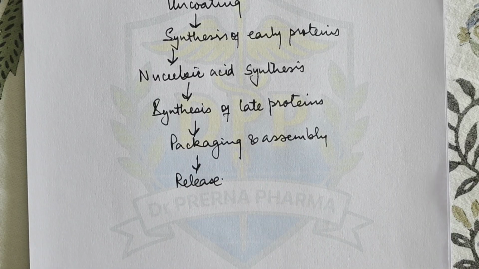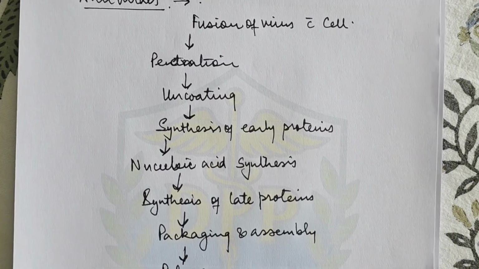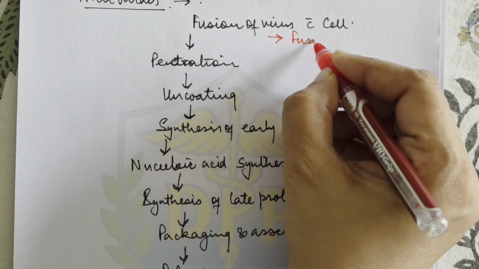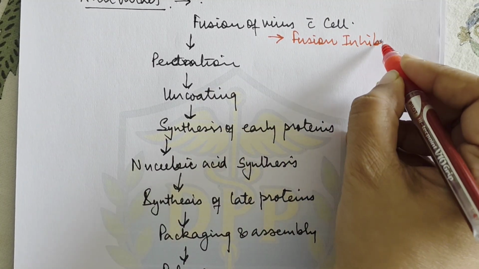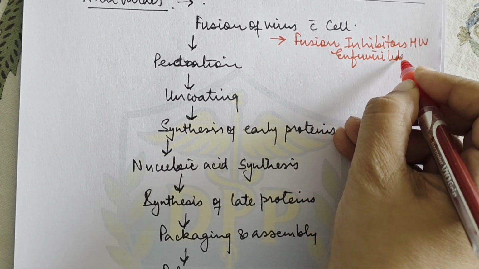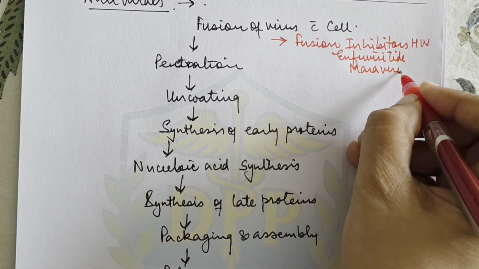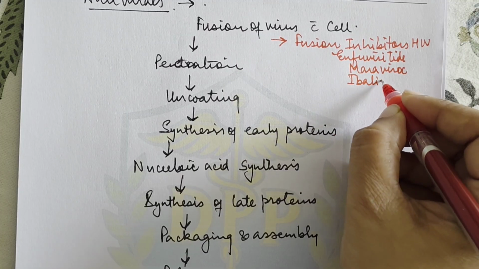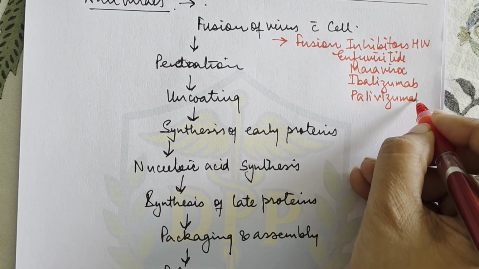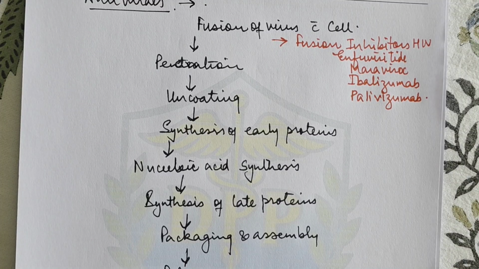Now what are the various steps? These are the steps, and what are the various drugs which are acting at these steps? So at fusion of the virus we have fusion inhibitors, which are used in HIV, that is enfuvirtide, then maraviroc, then we have ibalizumab, and we have palivizumab. So these are the drugs which inhibit the fusion of the virus with the cell.